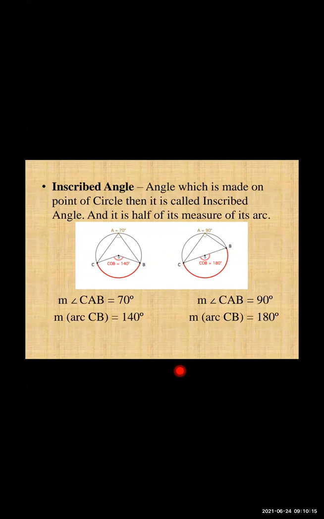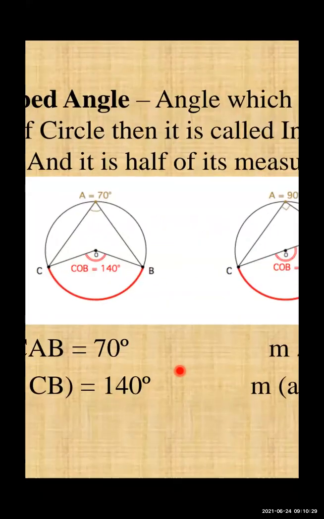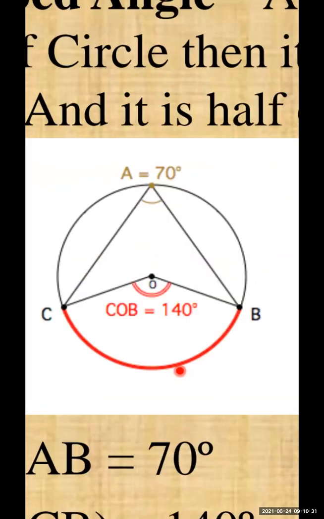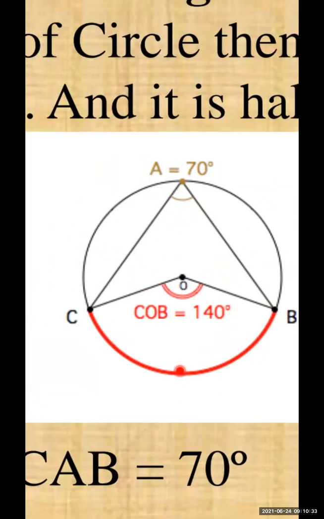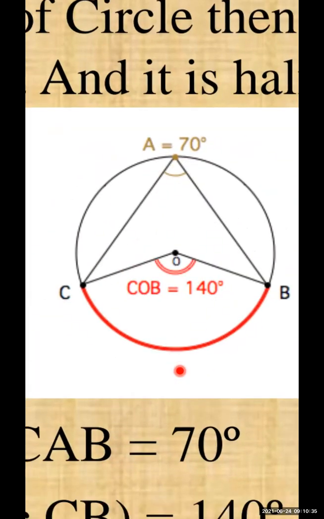But if an angle is made on a point of the circle, then it is called an inscribed angle. See here, A is your inscribed angle, because that angle is made on the circle.